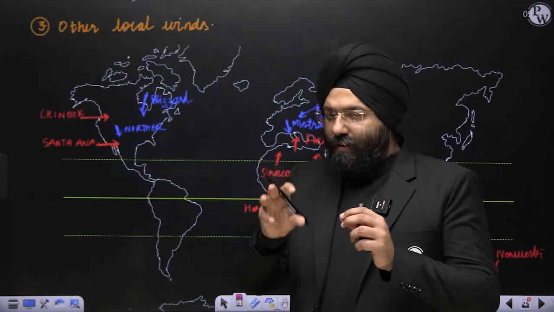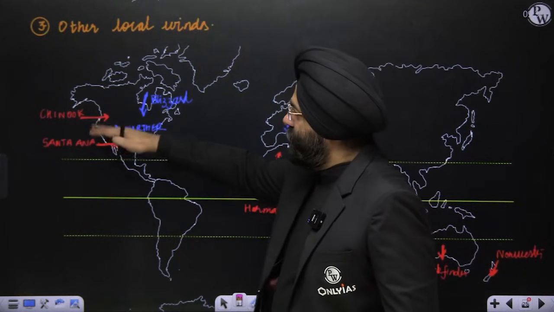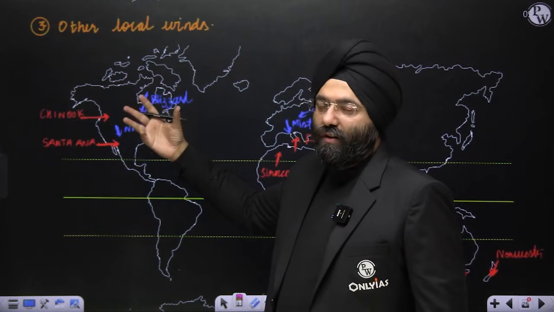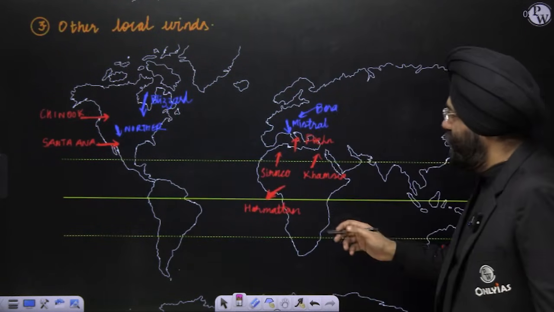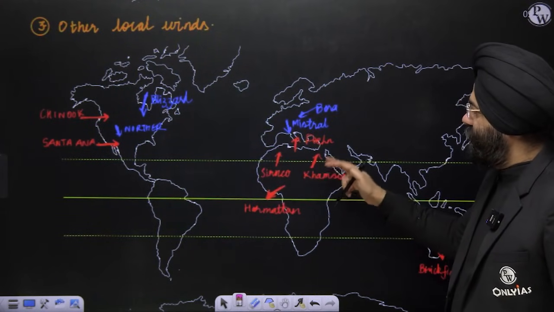So these local winds are basically influencing the local factors. Chinook and Santa Ana, North American region, warmer. Blizzards and Norther, again, these are the colder local winds. If you come here, Harmattan, again warm. Sirocco, again warm. Khamsin in the Egypt region, again warm.